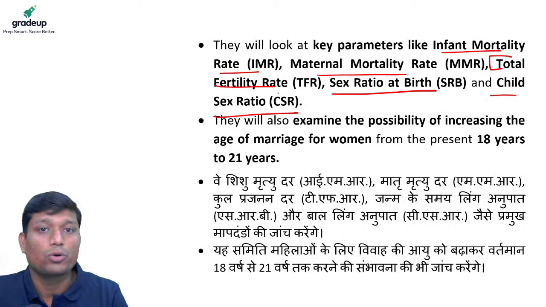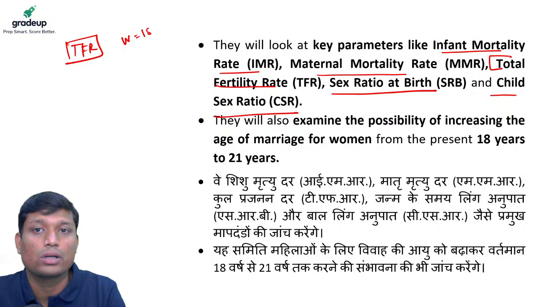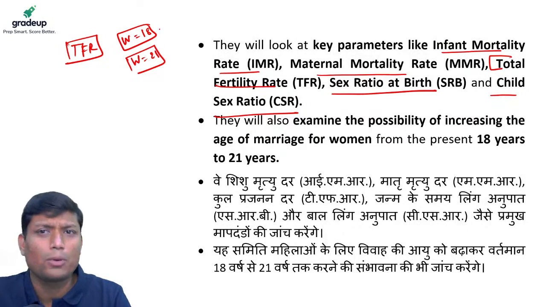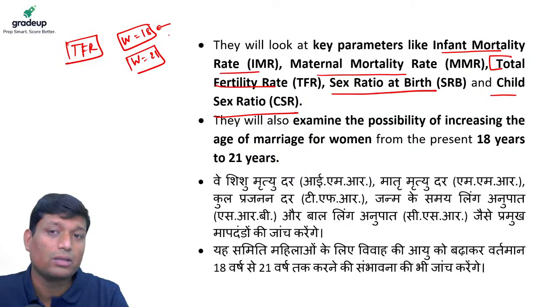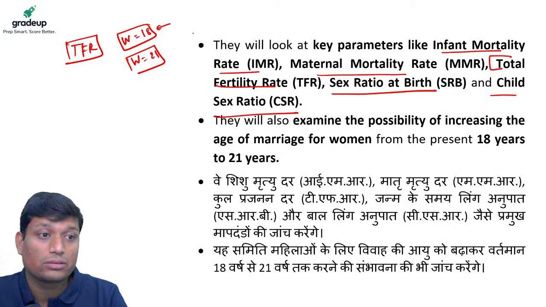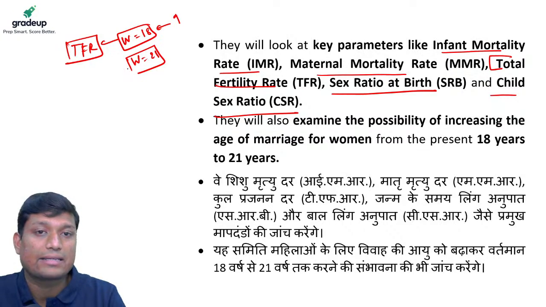Also one more important point I would like to mention is regarding total fertility rate, right? If a woman's age of marriage is lower, let us say 18, and in a hypothetical situation another is 21, the number of children a woman who marries at a younger age would produce would be more. So total fertility rate increases in this particular case.